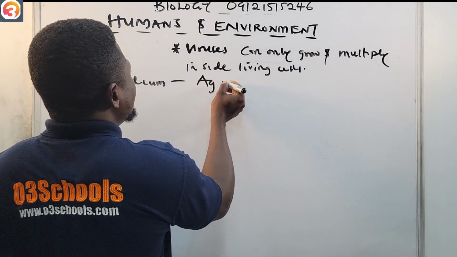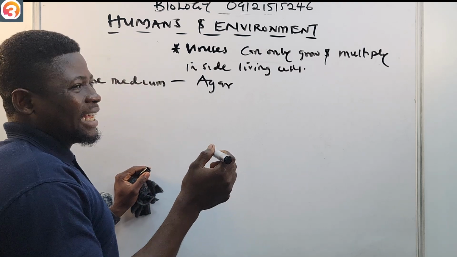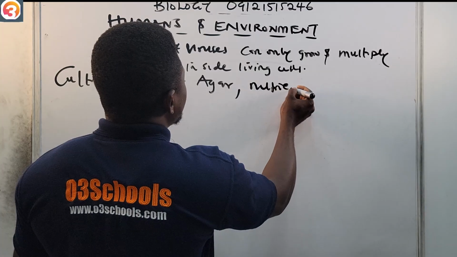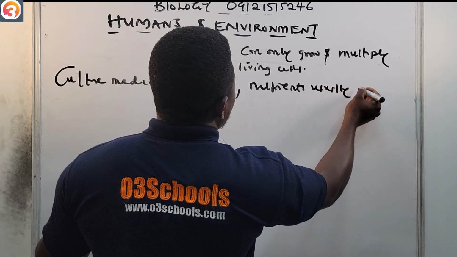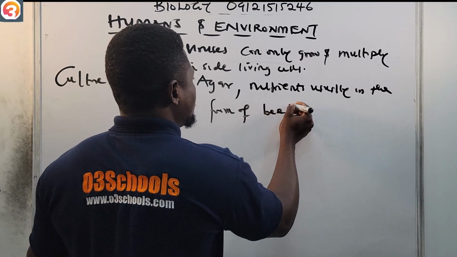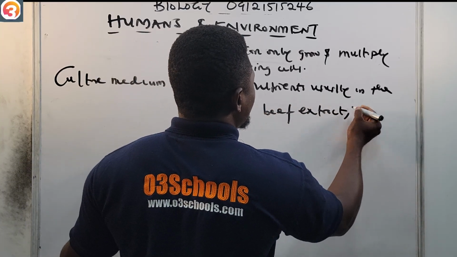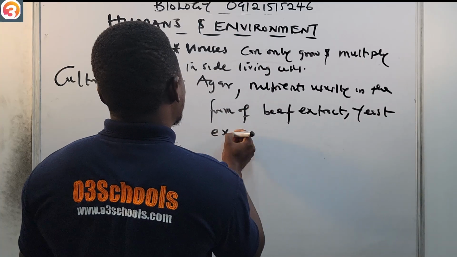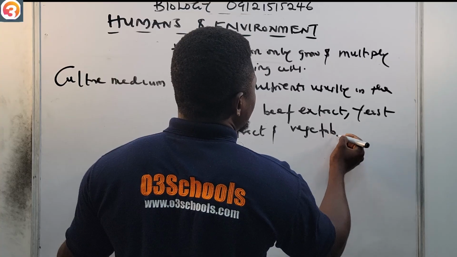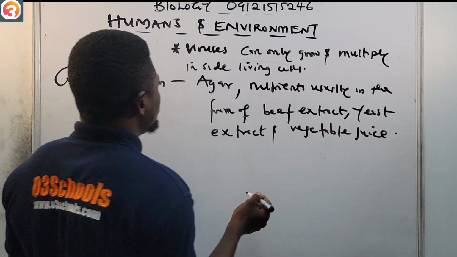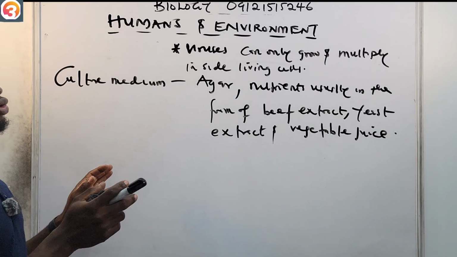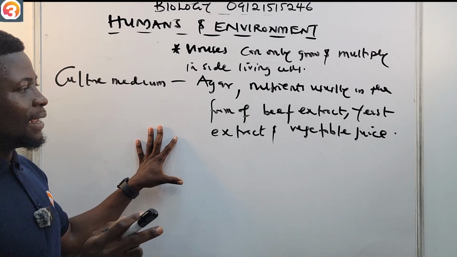Agar is a gel-like substance. However, agar is one; they also have nutrients, usually in the form of beef extract or yeast extract, as well as vegetable juice. All of these are culture media. So we have agar, and nutrients, usually in the form of beef extract, yeast extract, and vegetable juice.